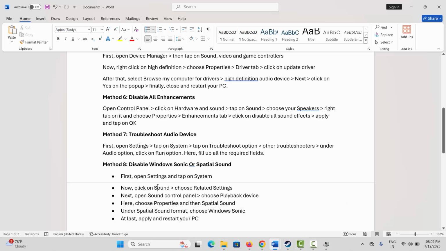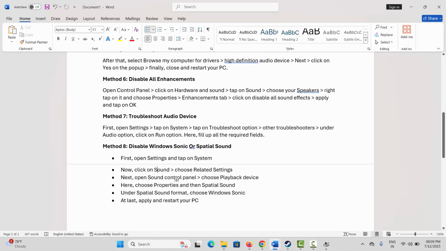The next method is to disable Windows sonic or spatial sound. For this, you need to open the settings again, go to the system, click on sound, choose related settings, and then sound control panel.